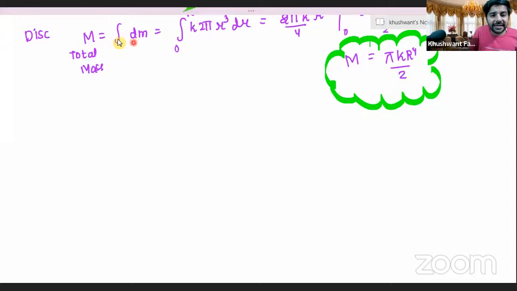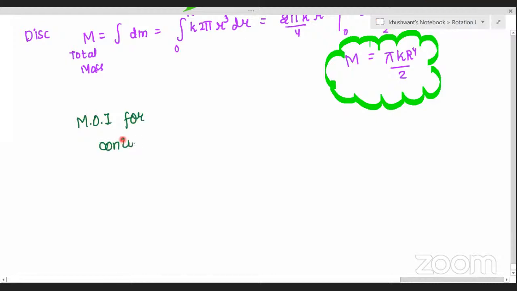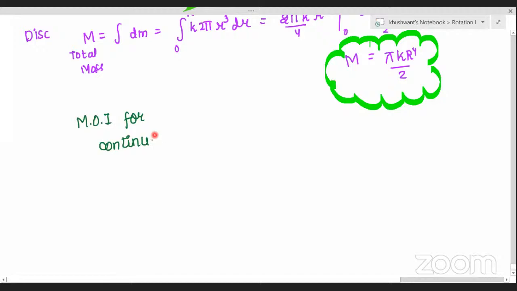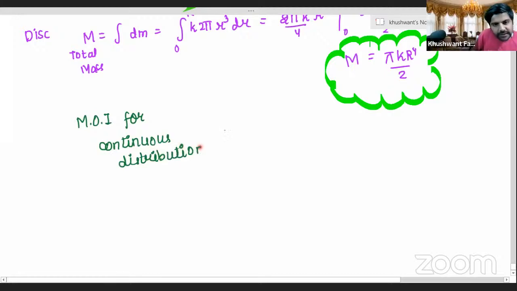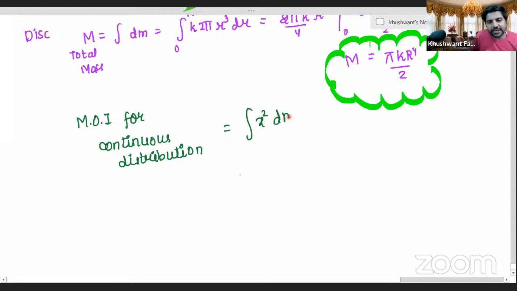Now the next part I'll write in a different color, say green. So what is the formula for moment of inertia? Once again, Praveen, moment of inertia for a continuous distribution. Integration of x square dm, sir. So for a continuous distribution, we know moment of inertia is equal to the integration of x square dm.